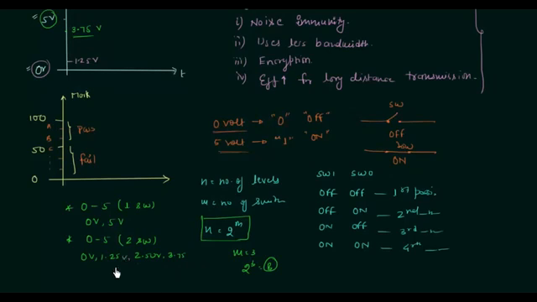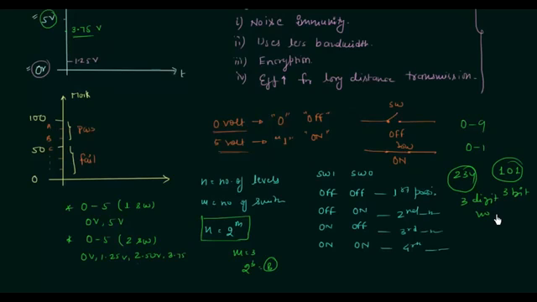Now we will talk about the binary digit. You already know the decimal number system. We have 0 to 9 in the decimal number system, and we have 0 to 1 in the binary number system. And a binary digit is called a bit. For example, if I have a decimal number 234, this is a 3-digit number. In the same way, if I have 101, this is a 3-bit number. So a binary digit is called a bit.